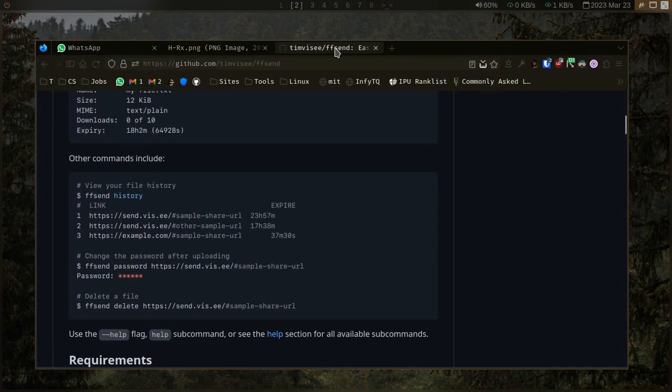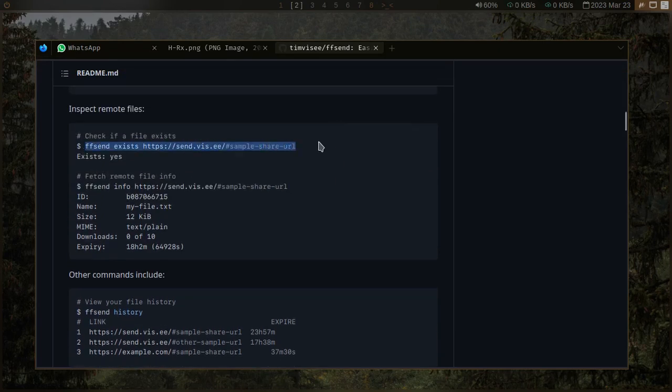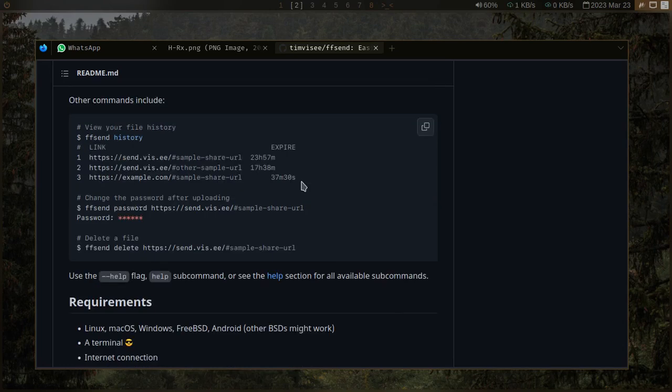Another thing I can do is I can just use this ffsend, which is like Firefox Send. It has encryption, it can do everything I want. But the problem here is that the user will have to download the file to be able to view it, and it still has no view once feature. I mean, I can give it an expiration time, let's say the minimum is 5 minutes, but I can do that with the null pointer as well, so it doesn't really serve any other purpose except being end-to-end encrypted.